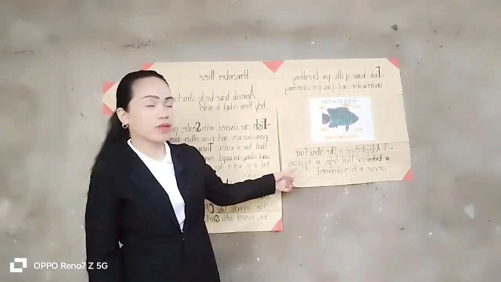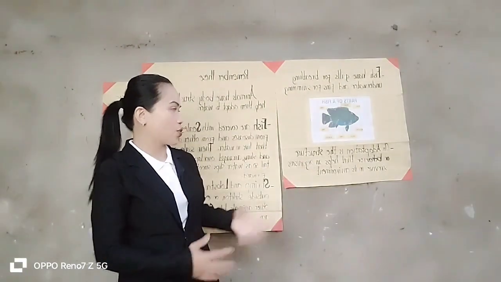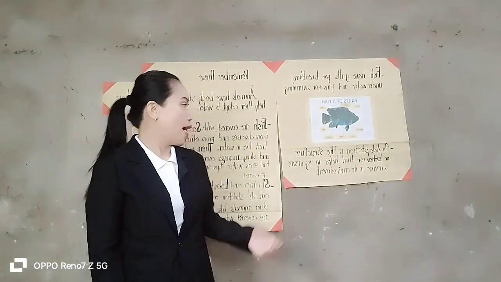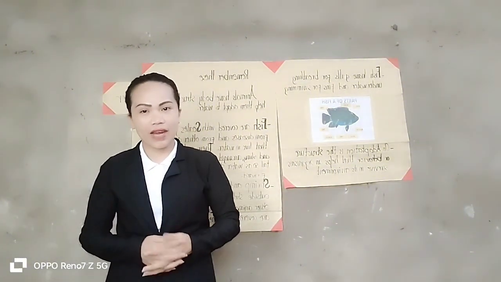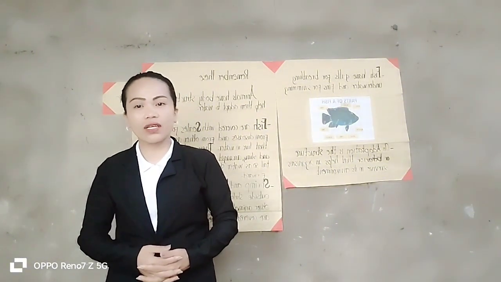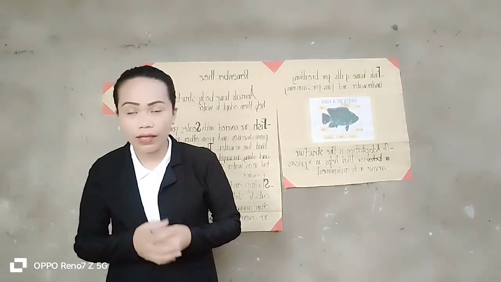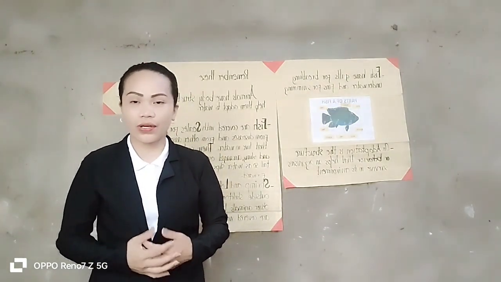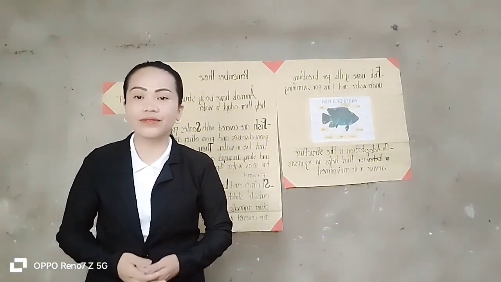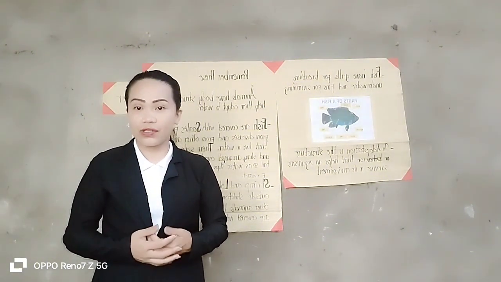And then an adaptation is the structure or behavior that helps an organism survive in its environment. So as I mentioned a while ago, animals have body structures, alright?